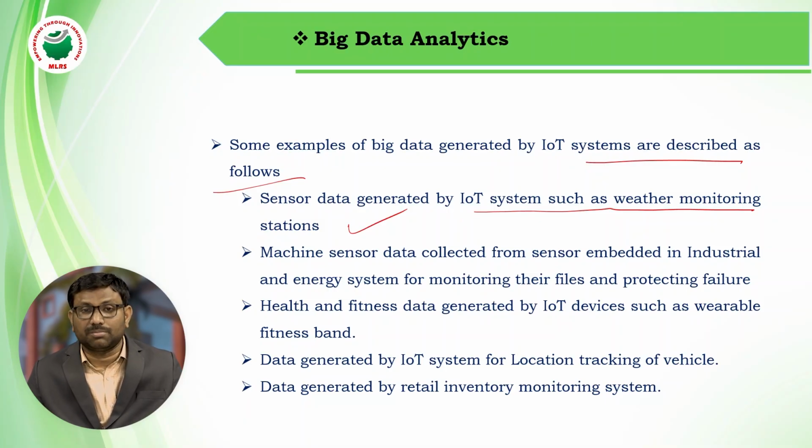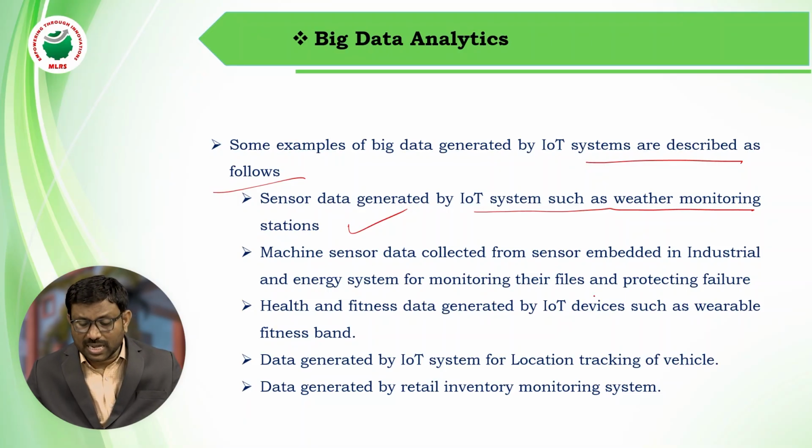Each hour consists of 60 minutes. 1 minute consists of 60 seconds. So in 1 minute, so many times the environmental condition may change. So every time we are collecting data with the help of sensors. So the data continuously changes. That is an example of big data.